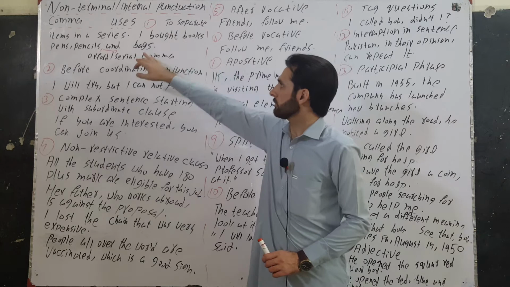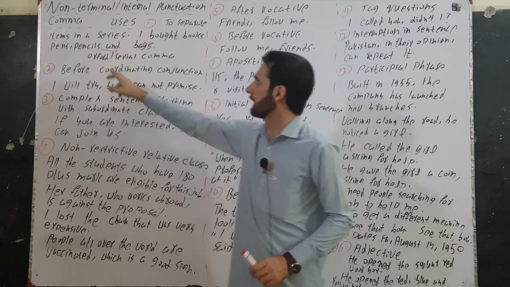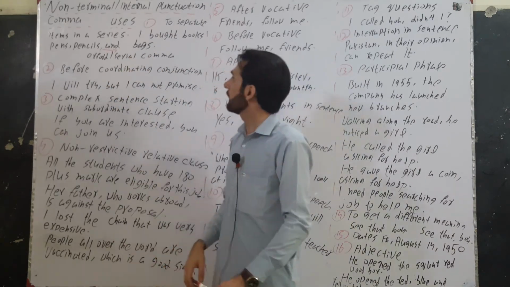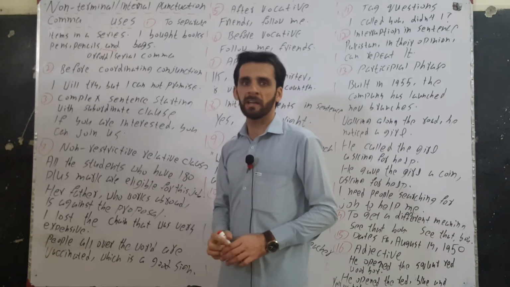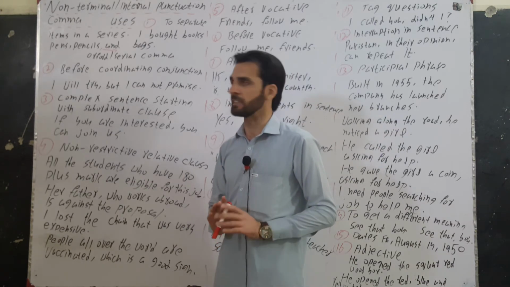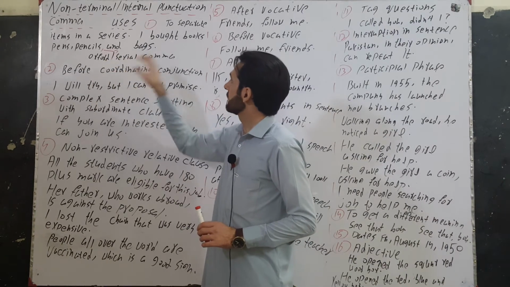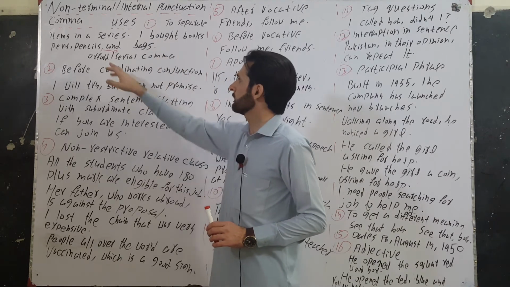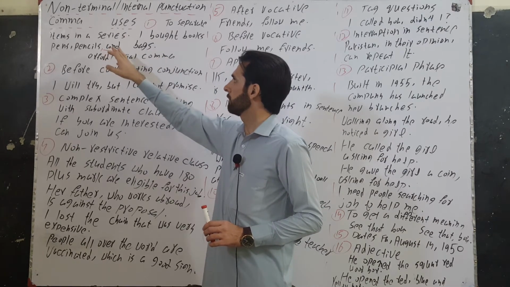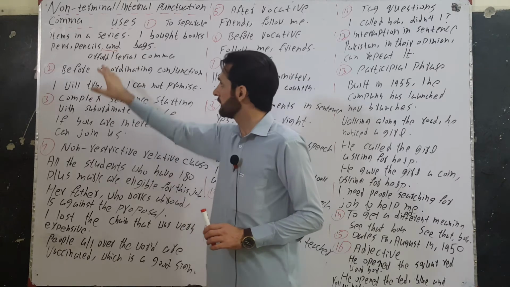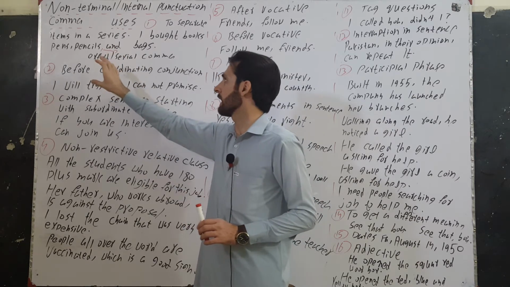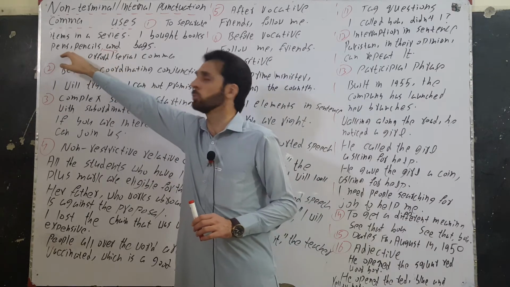Comma, this is the symbol, and the first use is when we separate items in a series. Consider this sentence: I bought books, pencils, pens and bags. These are items in the series and we have separated these items through commas.